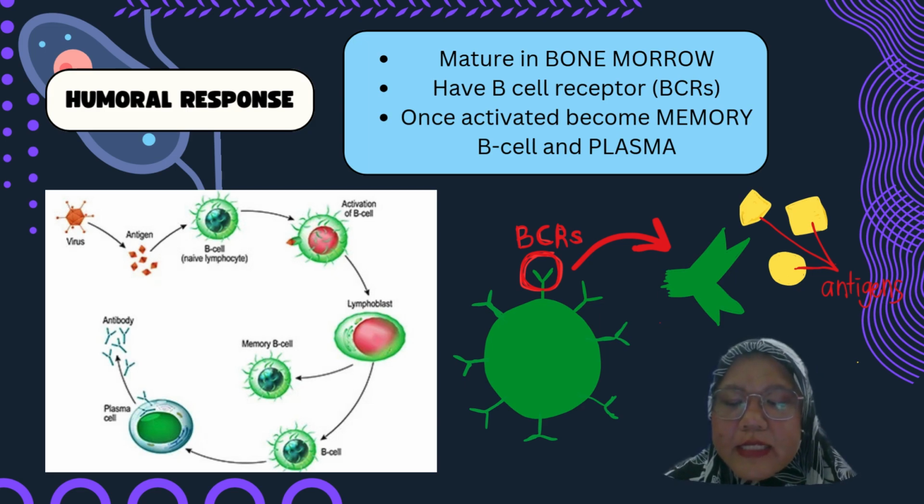BCRs can recognize and bind to a specific antigen. When an antigen meets a B cell with a matching BCR, they can bind together. This will trigger the B cell to activate and undergo division, becoming memory B cells and plasma cells. The plasma cells then secrete antibodies that can bind to pathogens or circulate freely in the body.